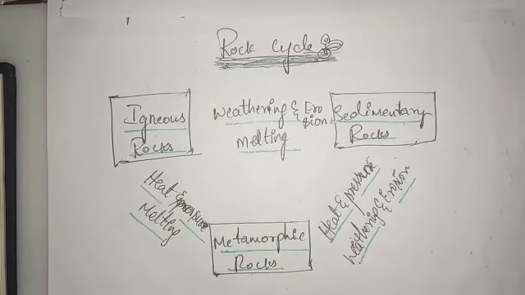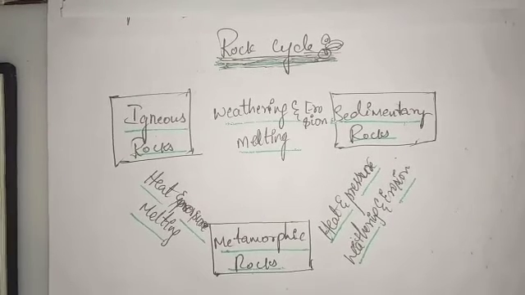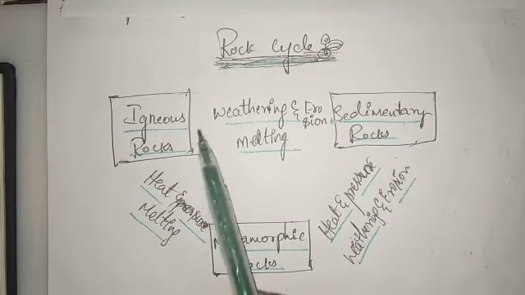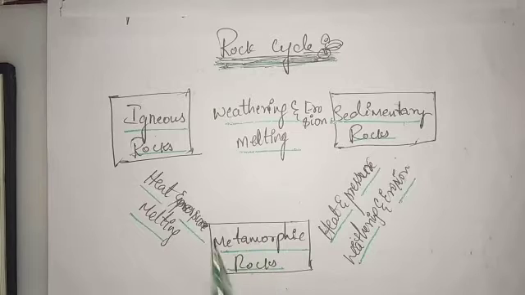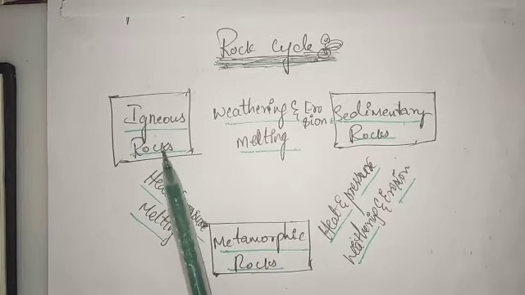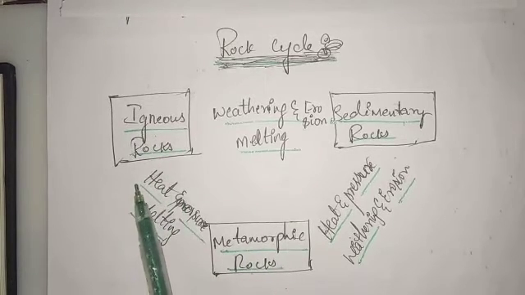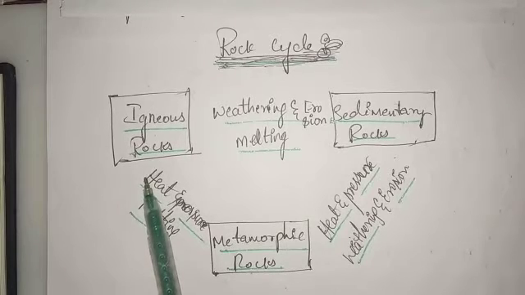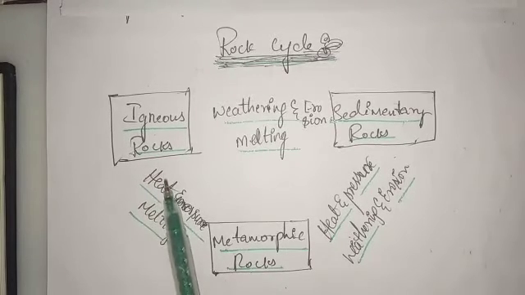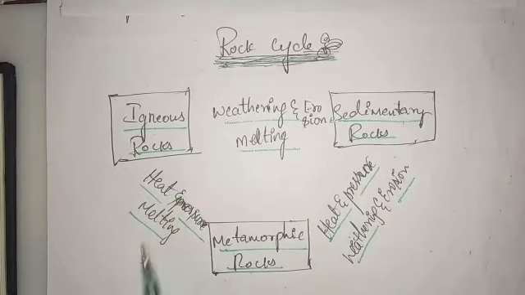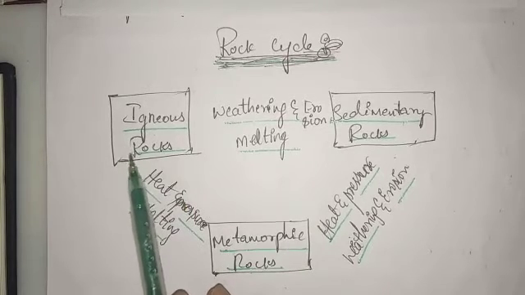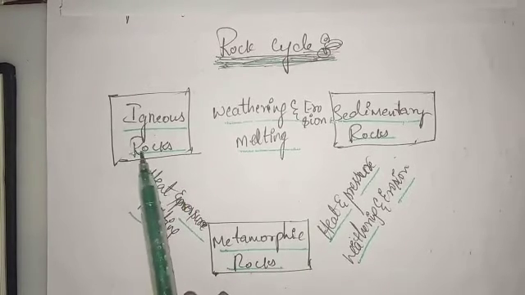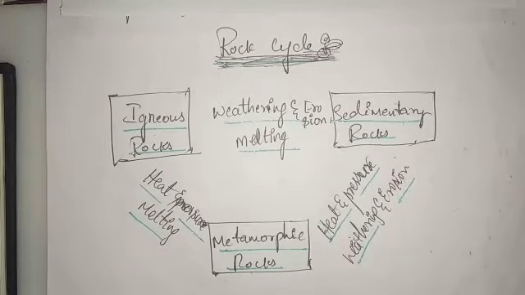Then these rocks act as a storehouse of a large number of minerals. The first point is, igneous rocks are hard and compact, and they are water resistant, and they are the primary source for the formation of any other type of rock. And lastly, these igneous rocks have a large number of minerals like iron, magnesium, aluminium, gold and silver. All this happens at the crust part of the earth, or the crust layer of the earth.